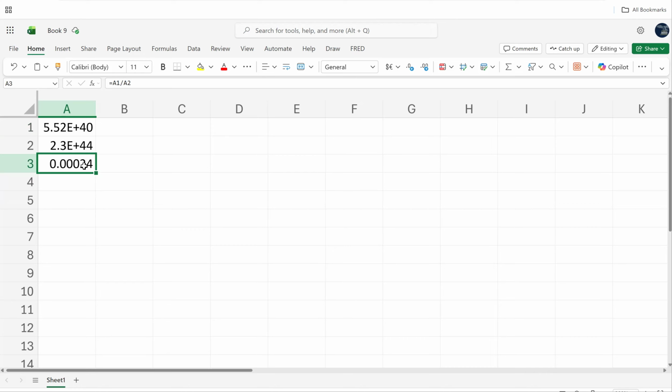If you're working in Excel and you get scientific notation, and you're like, oh my God, what do I do with that? You can always use these buttons here to increase or decrease the decimal. This can also help make sure that you round properly.